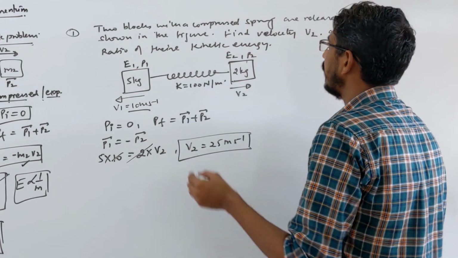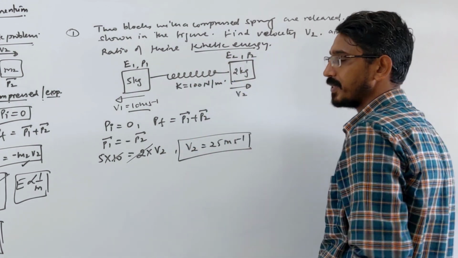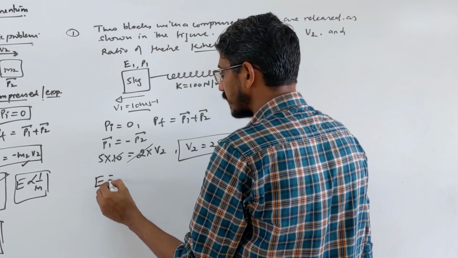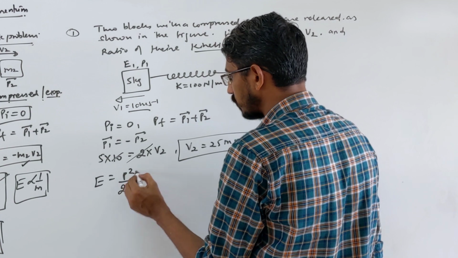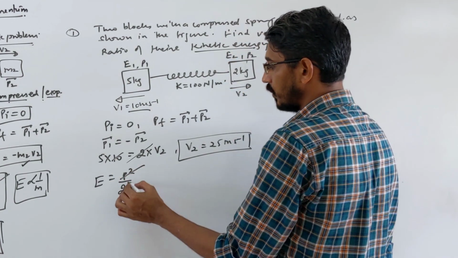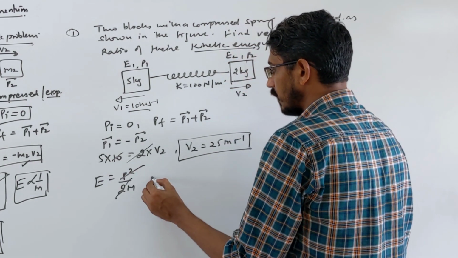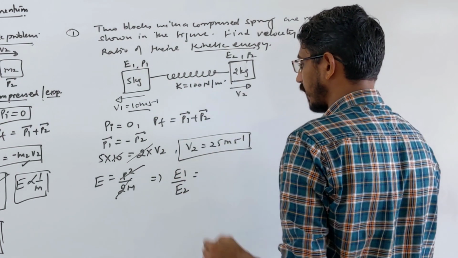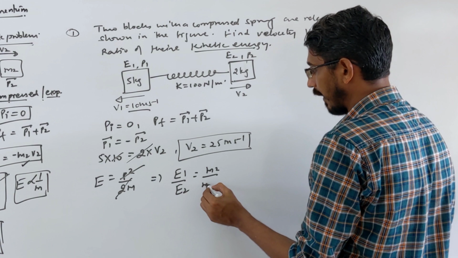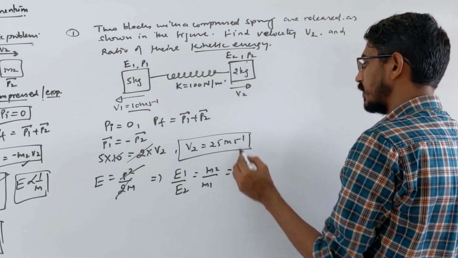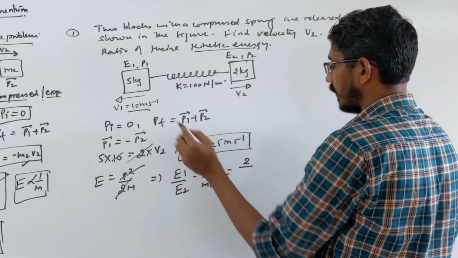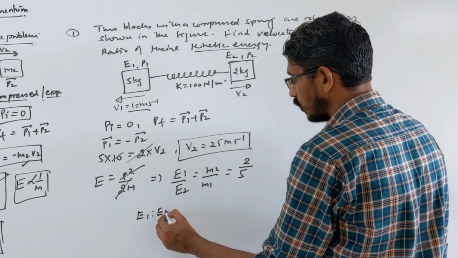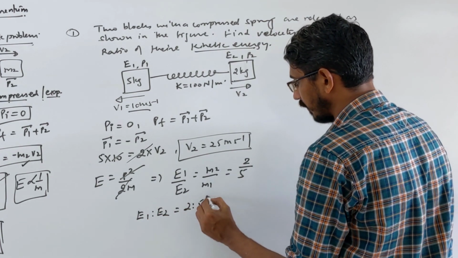Yes, now you have to write the ratio of their kinetic energies, right? Okay, so we use the same formula, kinetic energy is equal to p square upon 2m, because the momentum they have is exactly equal, and 2 is constant, so energy depends on mass. So the energy of the first piece by the second piece means this mass by that mass, which should be equal to m2 by m1. So m2 means this, which is given as 2 kg, and that is given as 5 kg. So this is your ratio answer, okay. E1 ratio E2 should be equal to 2 ratio 5.